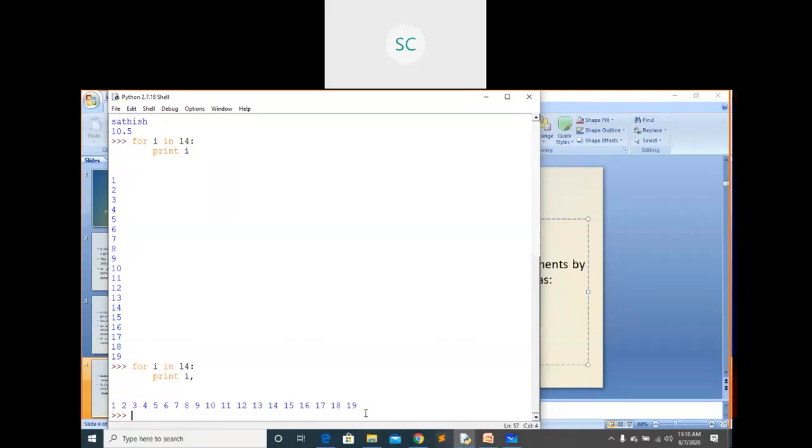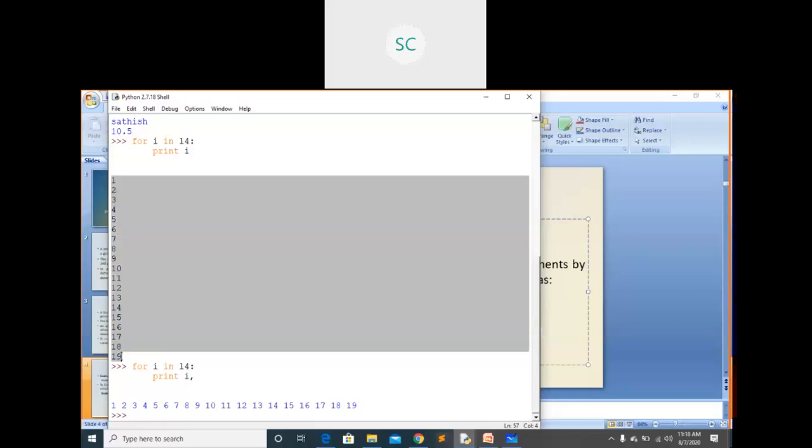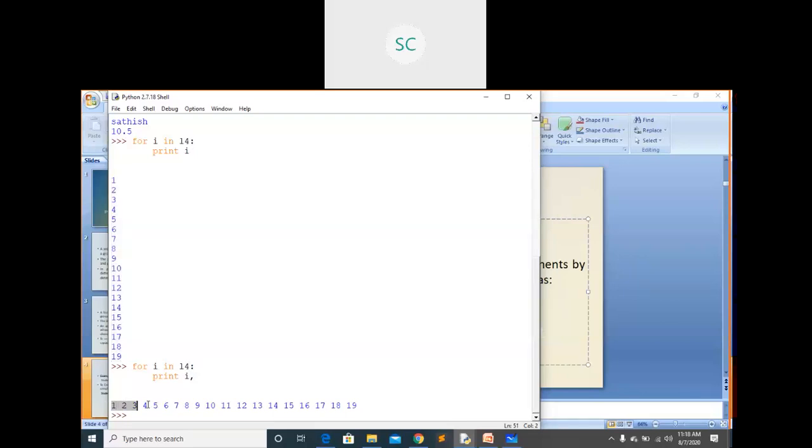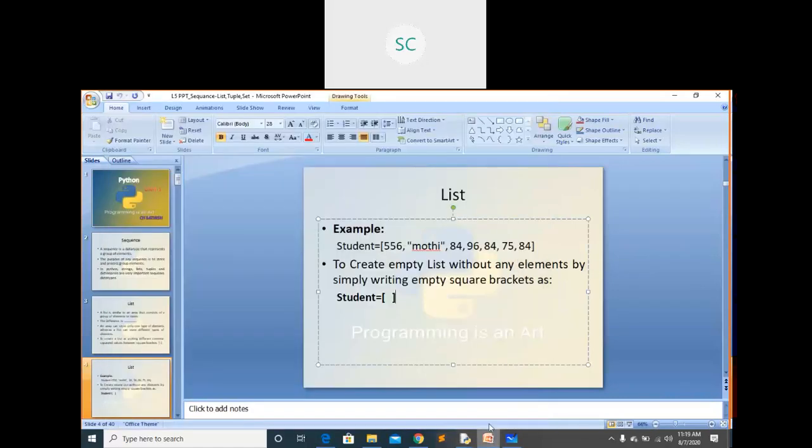Okay, you got the difference, right? If I don't use this comma here, it is printed line by line. If I use this comma, it is not a list, I'm just retrieving the elements from the list. These are the elements retrieved from the list L4. This is about how you can retrieve the elements from the list.